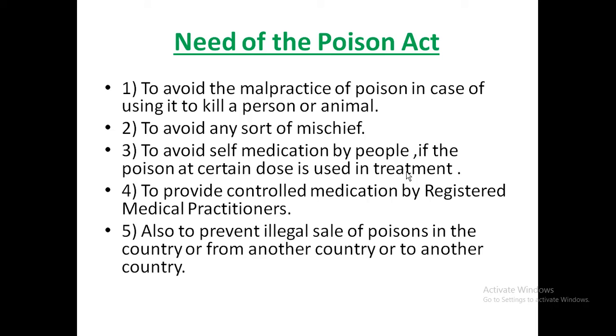Another point is to provide controlled medication by registered medical practitioners, and also to prevent illegal sale of poisons in the country or from another country or to another country. The last one is also a very important purpose: to prevent illegal sale of poisons and also illegal import and export of the poison.